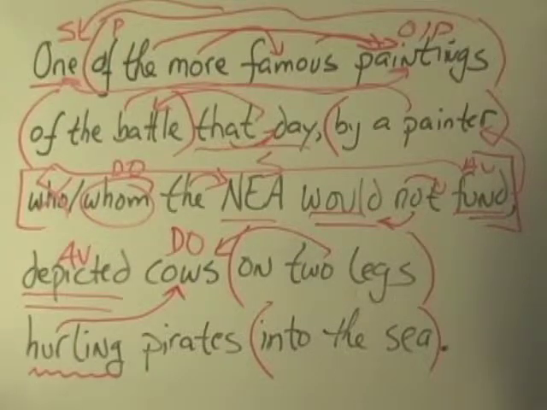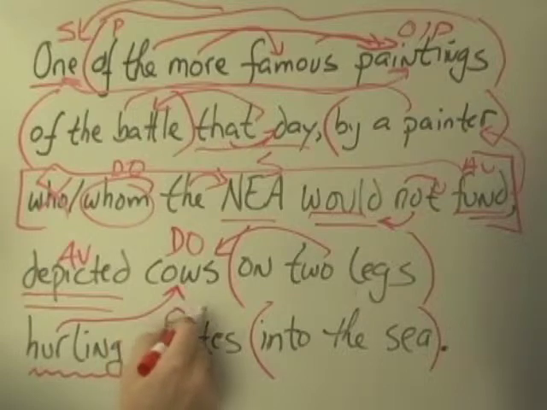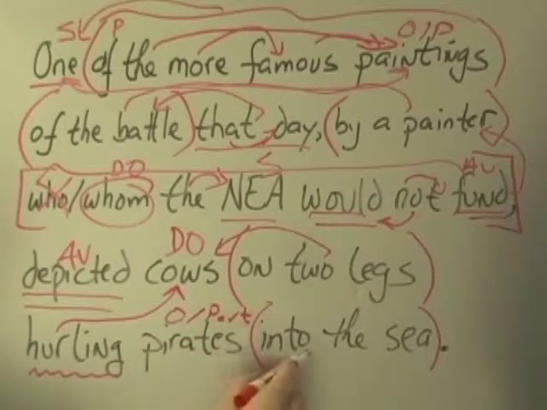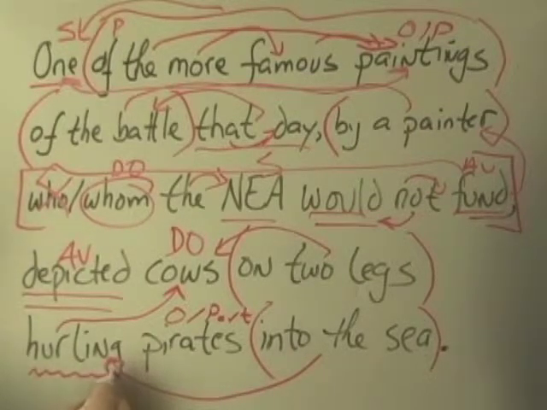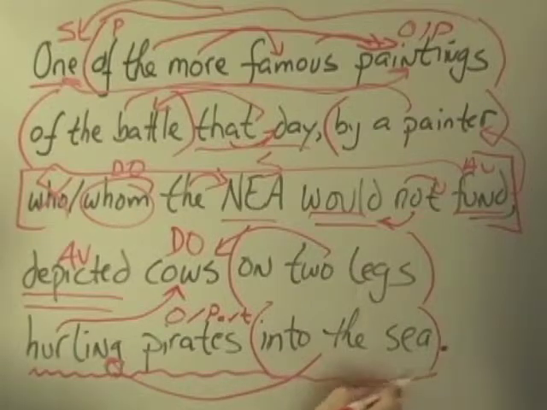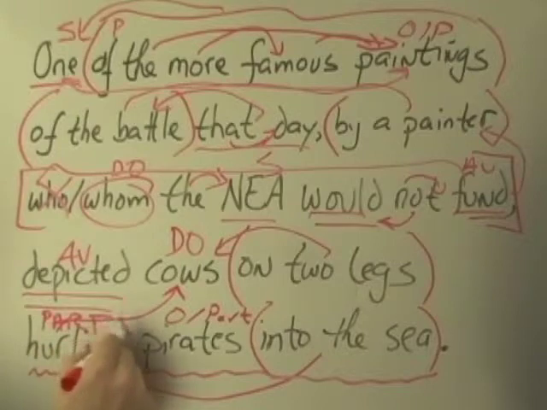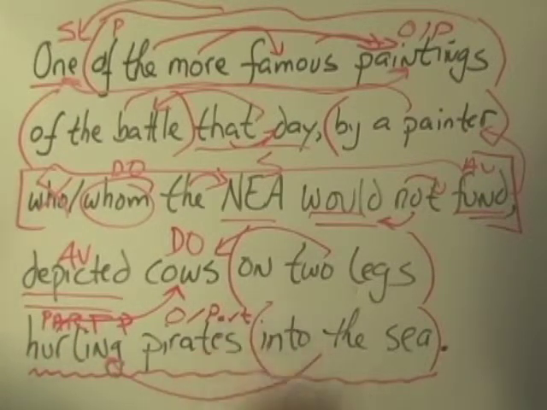The cows are hurling. This is a participle. Now, participles, all verbals, can have objects. And in fact, hurling what? This is the object of the participle. Hurling pirates into the sea. I think this is probably modifying where they were hurled. But all of this becomes a participial phrase. And that participial phrase is modifying cows. That's a nice sentence.